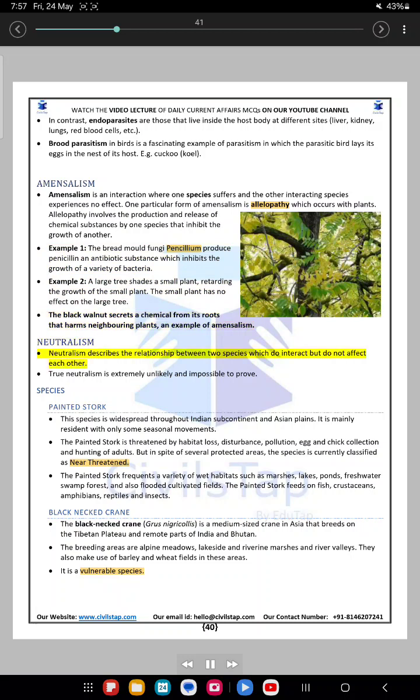Mutualism. Mutualism describes the relationship between two species which do interact but do not affect each other. True mutualism is extremely unlikely and impossible to prove.